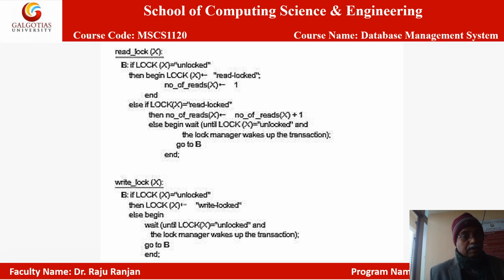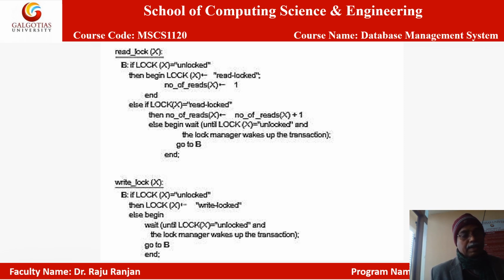If it is not unlocked, then what? It has to wait until it becomes unlocked. So wait until lock X becomes unlocked and the lock manager wakes up the transaction. So whenever that data item is unlocked, the lock manager will remind the transaction for locking this data item.